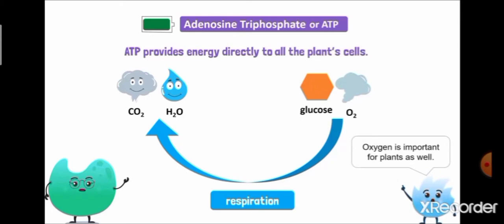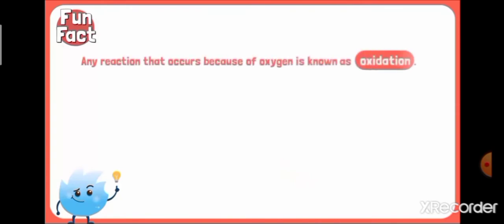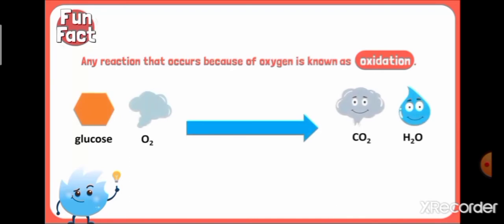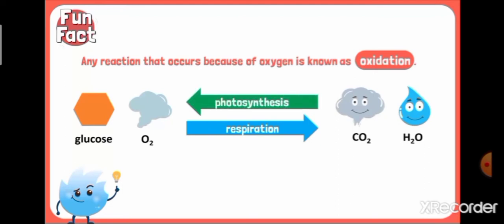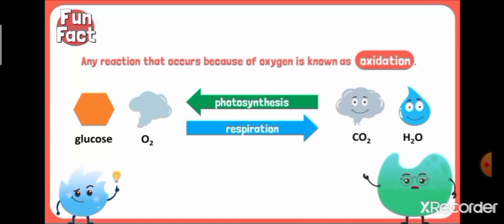Oxygen is important for plants. A lot of reactions take place in the presence of oxygen. Do you know, any reaction that occurs in the presence of oxygen is known as oxidation. And respiration is one of the best examples of oxidation. Respiration and photosynthesis both are very important reactions for the survival of the plants.